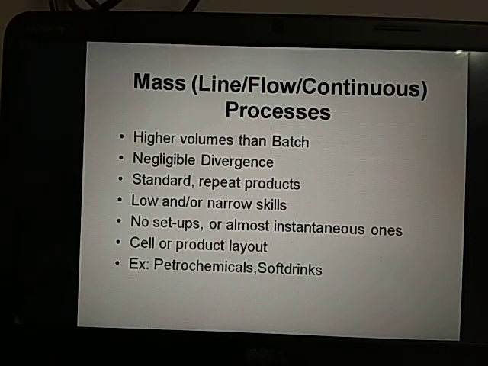For this, what kind of skill set is required? Low level. Previously no setups are required. Simply coming and inputting all the raw material and instantaneously starting, you will get the product. Sudden changes will not be required. Here also cell or product layout will be there. So separate sections will be there. First the liquid manufacturing, next the bottling section, and finally the packaging section. Like 3 or 4 sections will be there. What do you call this? Cell or product layout. What are the best examples? Petrochemicals, soft drinks.